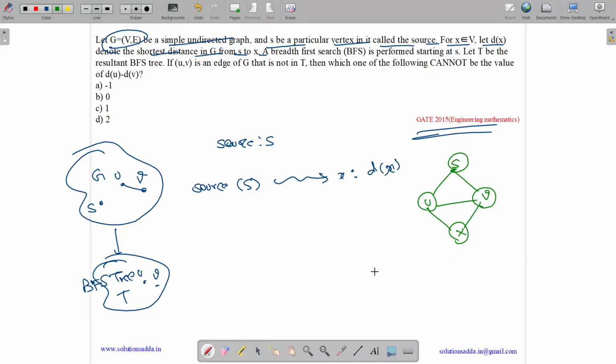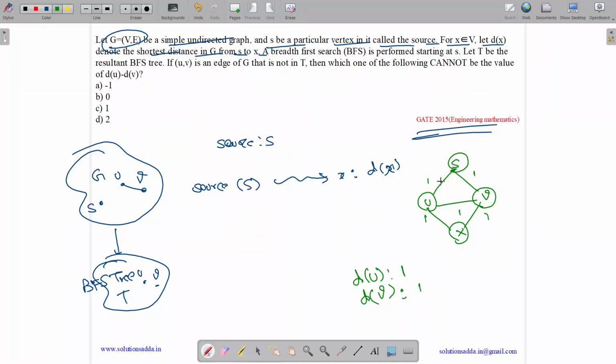Now see, what is du? Du is the distance from source to U. It's 1. What is dv? By default, every weight should be considered as 1. It's default in case of graphs. What is dv? dv is 1.